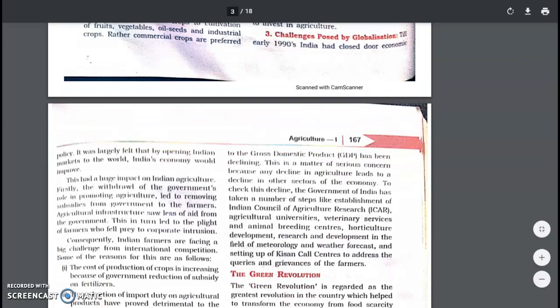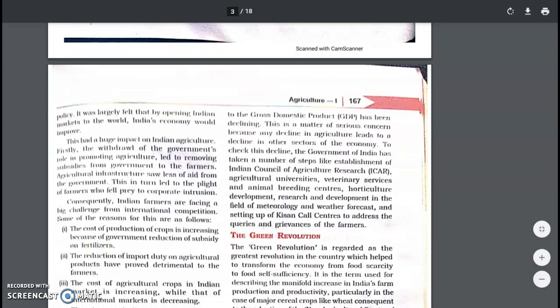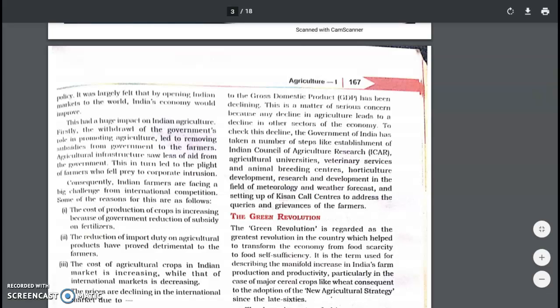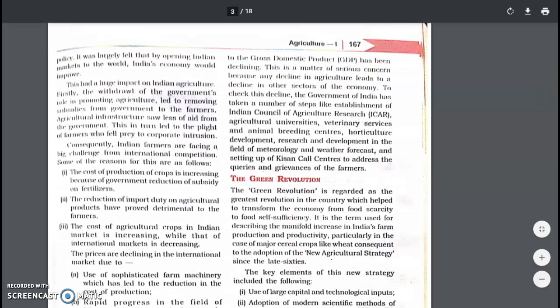The agriculture sector has faced a major drawback, as people are not able to get a large amount of capital. They are now becoming prey to corporate institutions. They are selling their lands for construction purposes, and therefore production is reducing, which is increasing the cost of our food grains. It is reducing the interest of farmers.